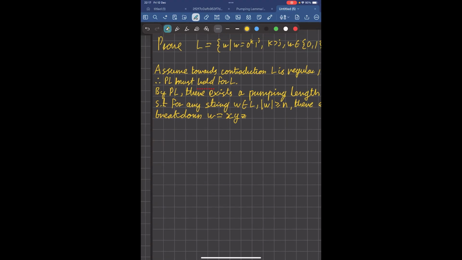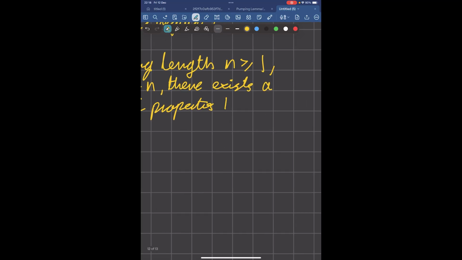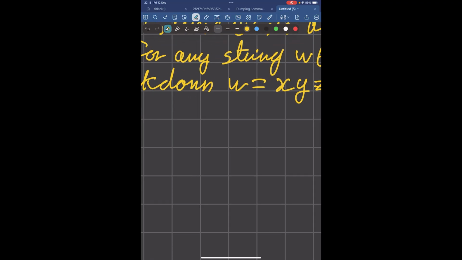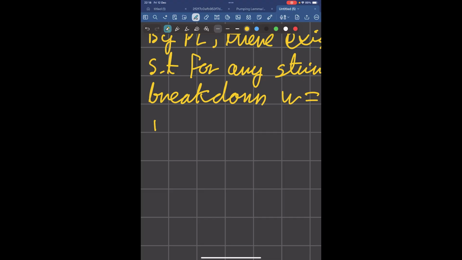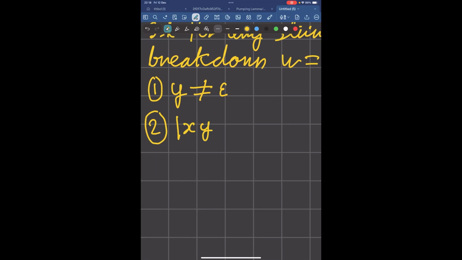Okay, so we can break it down into 3 parts such that 3 pumping lemma properties hold. Let me just make this neater. The first property is that, as we said, there must be a loop within the DFA, and so the part of the string that causes the loop cannot be empty, because it must exist. The second property is that the loop must happen within the first n characters being read.